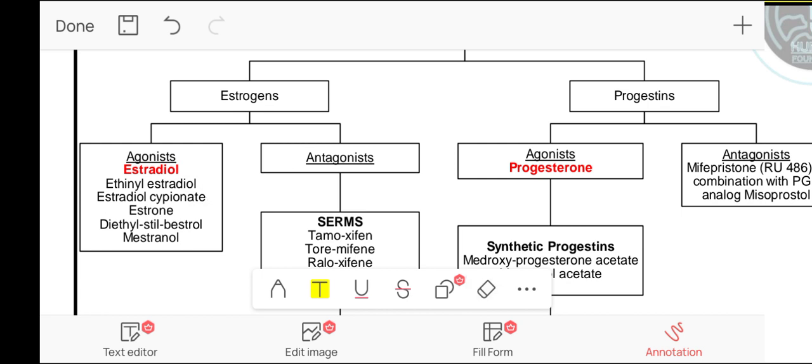If we want to summarize the estrogens, we will say that estrogens are used to treat hypogonadism. They are used as HRT. They are used in the treatment of osteoporosis. They are a component of oral hormonal contraceptives. Their toxicity includes short stature, premature closure of epiphysis, endometrial cancer, breast cancer, myocardial infarction, gallbladder disease, hypertriglyceridemia, and hypotension.